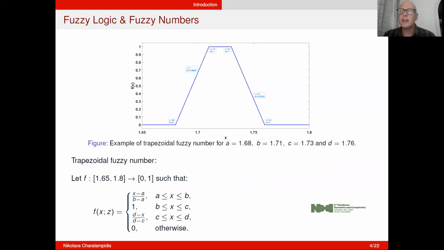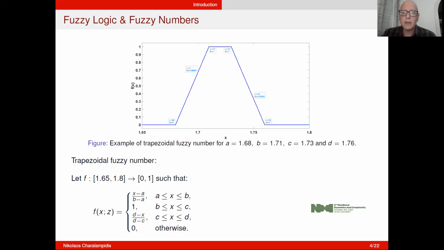For example, consider the following trapezoidal fuzzy number with 4 reference points, of which 2 correspond to absolute true, meaning 1, and the other 2 correspond to absolute false, meaning 0. And assume that the domain of this trapezoidal fuzzy number corresponds to people's height. Then, from this diagram, we see that people with height between 171 and 173 belong in the same category. Also, the same applies for the people with height less or equal to 168 and the people with height larger or equal to 176.